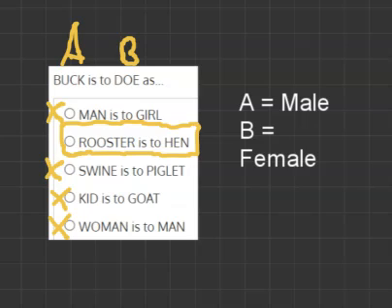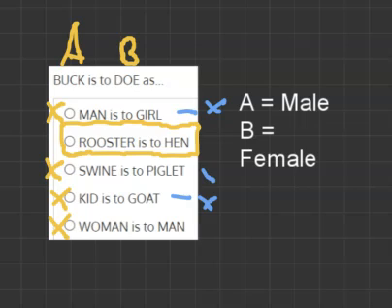You could simply look at your answer options and see which ones are connected. We can see that man is to girl and kid is to goat are very similar. They're both talking about different developmental stages, and it'd be really hard to work out which one's correct. And for that reason, we could cross it out. The next one is swine is to piglet. And swine is talking about the whole species, whilst we know none of the others are. And for that reason, we could take it out too.